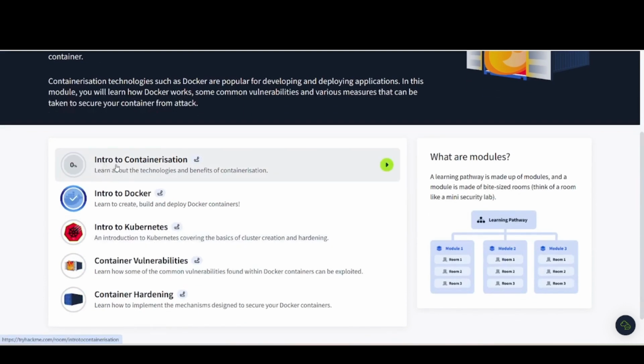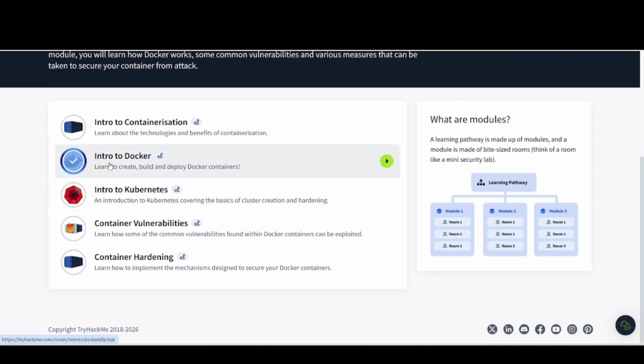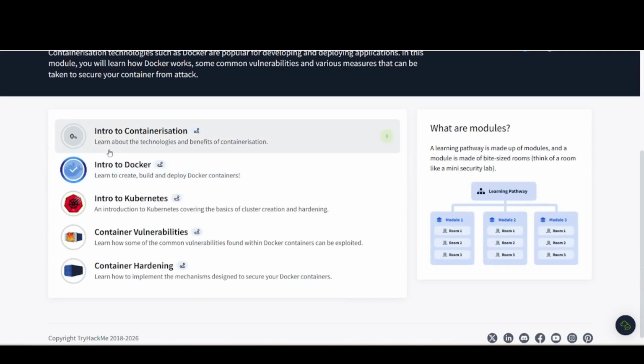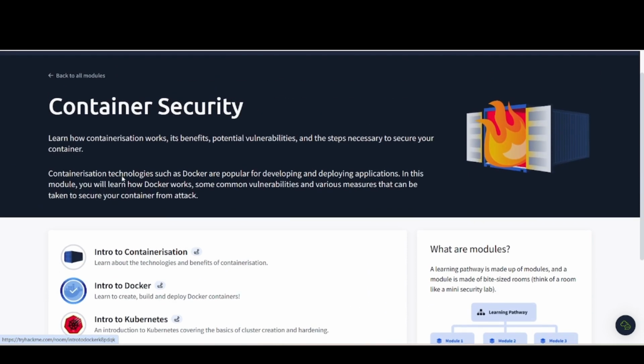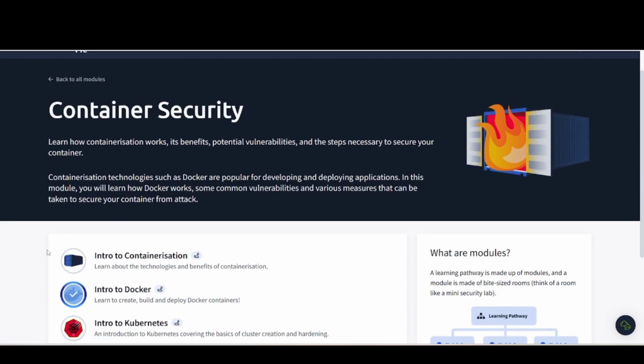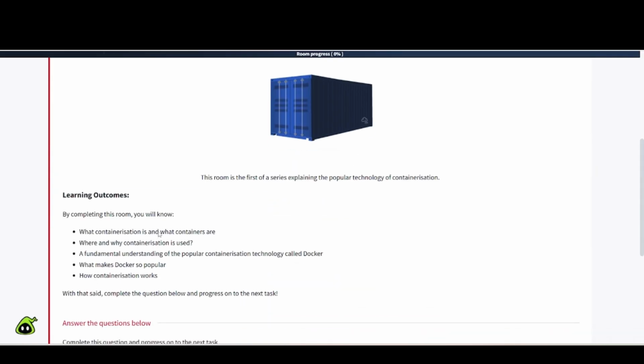All right, so this is the first room, Intro to Containerization. Next one is Intro to Docker. So I got a little ahead of myself here, and this one's already uploaded, so go ahead and check that out. We have Intro to Kubernetes and container vulnerabilities, and also this container hardening. So we're gonna go through all these modules here. Now, you may be watching these videos separately or all together in one whole video. Either way, you'll get the same material. So let's flip back over here to our Intro to Containerization.